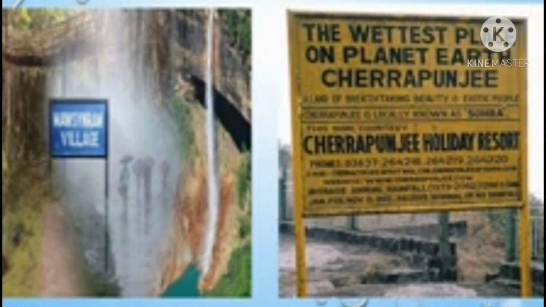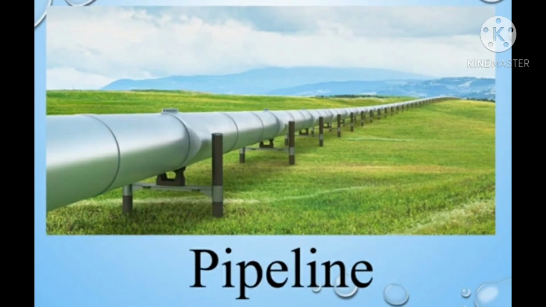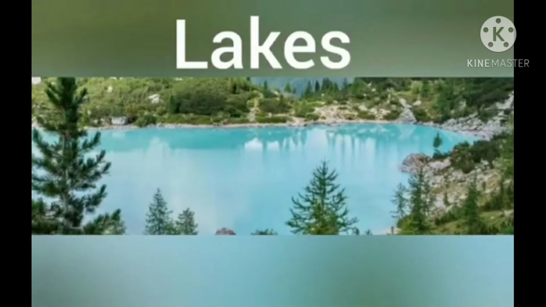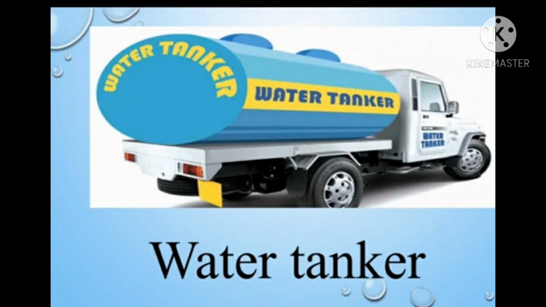Now students, do you know how water comes to our house? Yes, you will say through the tap, but who supplies the water to the tap? Yes, through the pipeline we get the water. Pipelines are used to carry water from a distance, from places like wells, lakes and water tanks, to our homes.